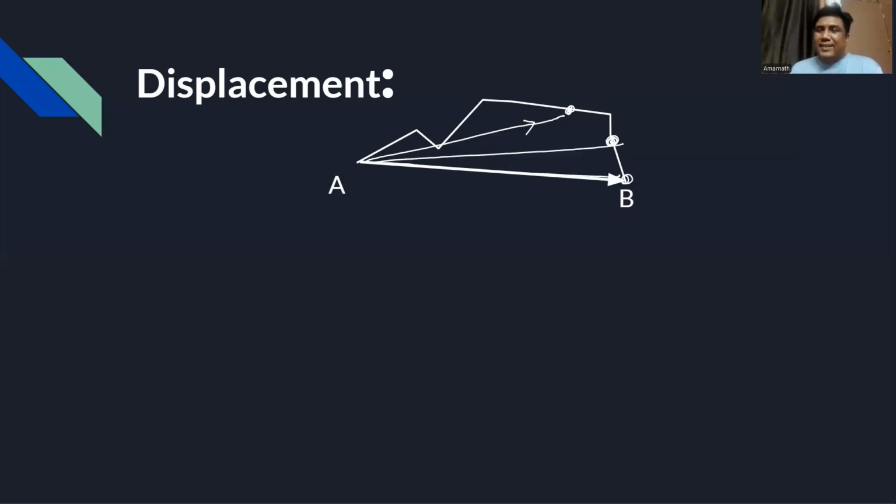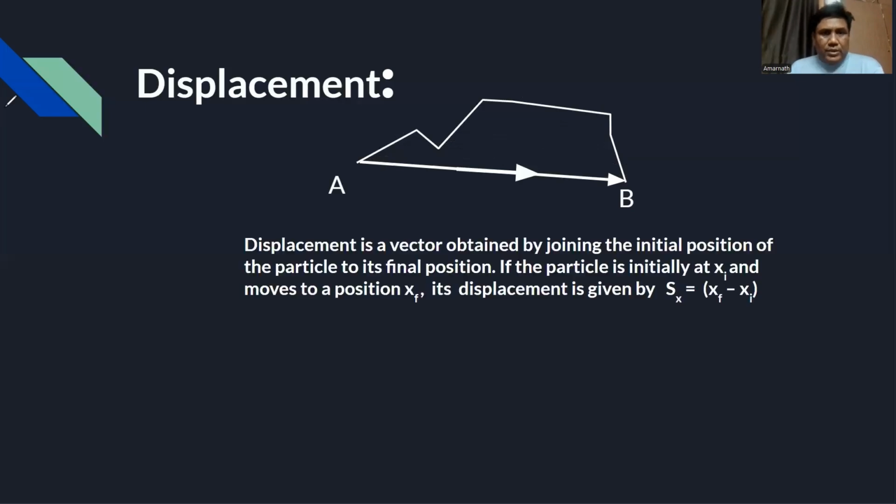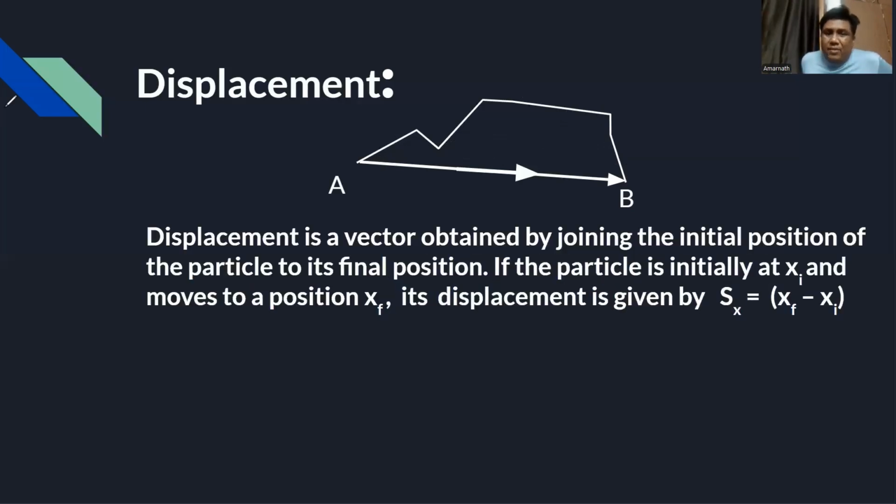Actually the particle itself is covering the distance, making the distance only. Displacement is automatically formed. So what will be the definition of that one? Displacement. You please write down. Displacement is a vector obtained by joining the initial position of the particle to the final position.